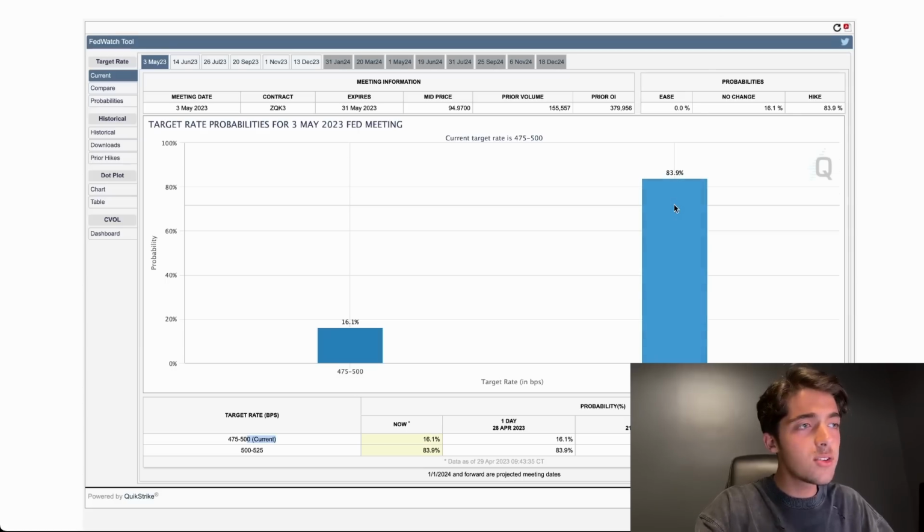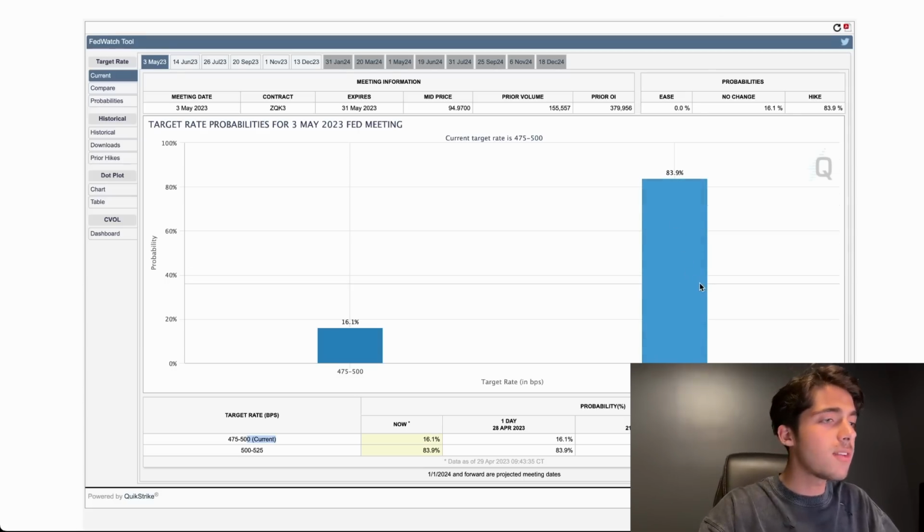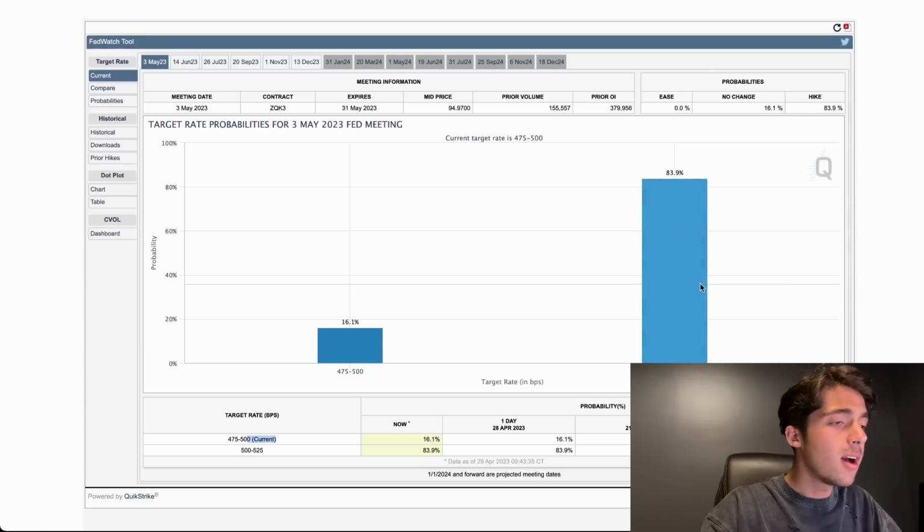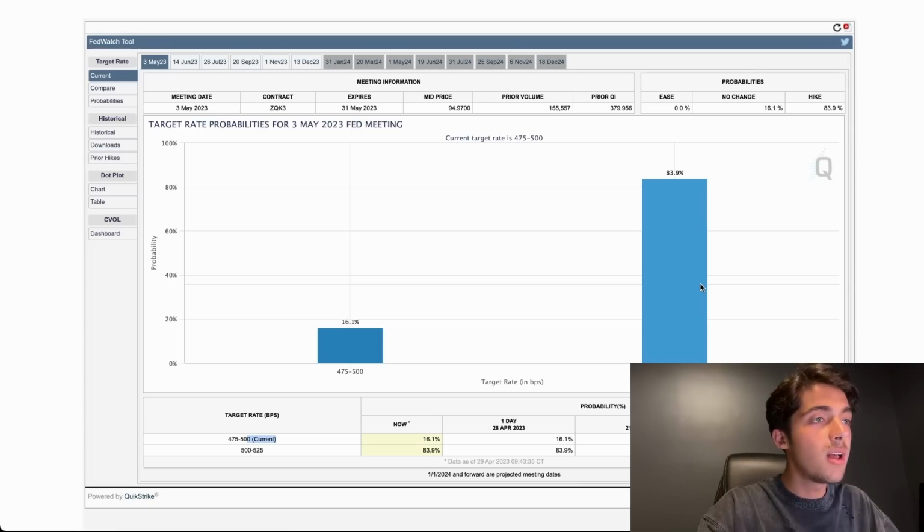Right, so according to the CME FedWatch tool, we have an 84% likelihood of getting a 25 basis point increase. Now, of course, in the short term, this is not good for Bitcoin and the markets because whenever the interest rates increase, people don't usually invest in risky assets such as the stock market and Bitcoin because Bitcoin is still not a hedge to inflation, unfortunately, but that will come by time.